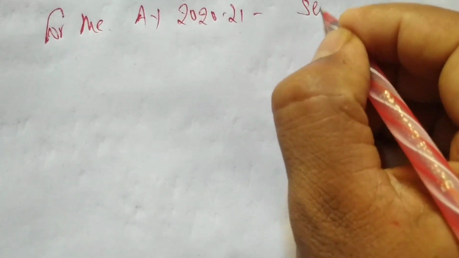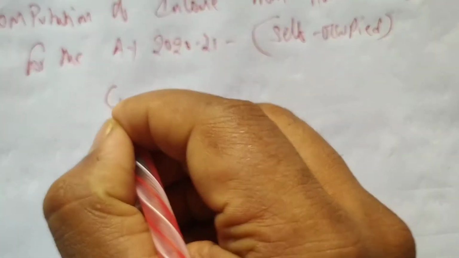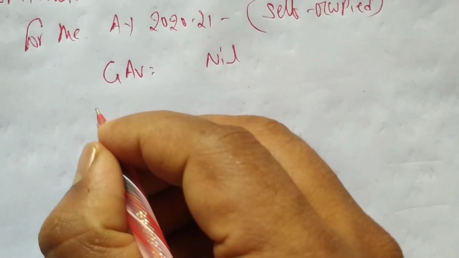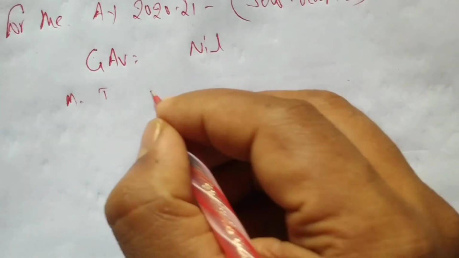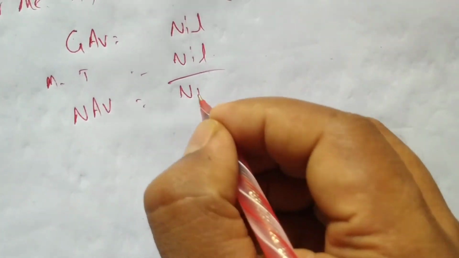And which property is this? This is self-occupied. And for a self-occupied property, we know everything will be nil. So the GAV in a self-occupied property will be nil. Municipal taxes will also be nil. NAV is also nil.